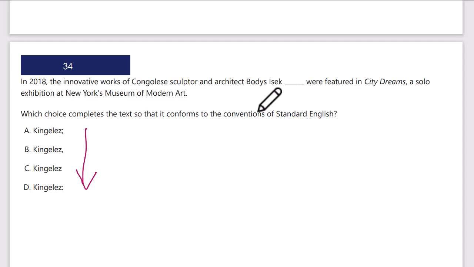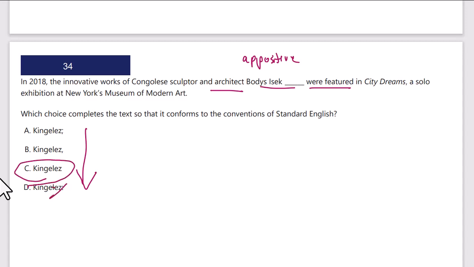So the architect Boris Isek. Okay, we've got profession. This isn't an appositive. And we have profession, then name. This is part of his name. It's restrictive. It's identifying the second part. So I don't separate it by commas. And I don't put any punctuation between the subject noun, the name, and the verb. So I literally want no punctuation. That's going to be correct, right?